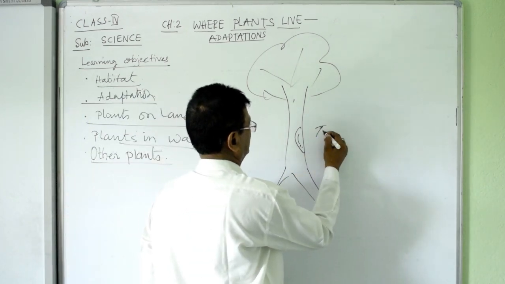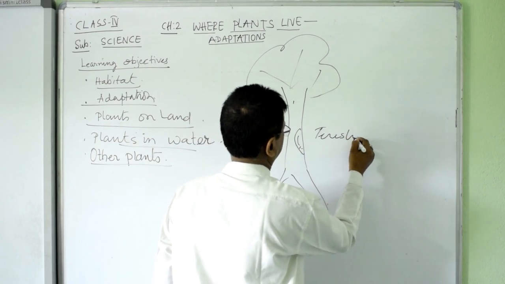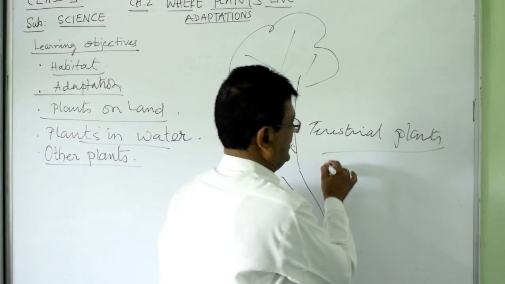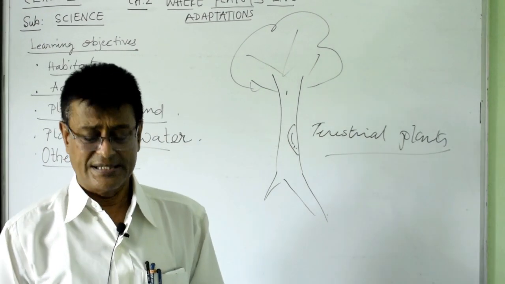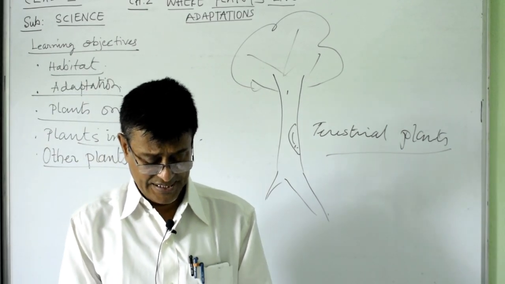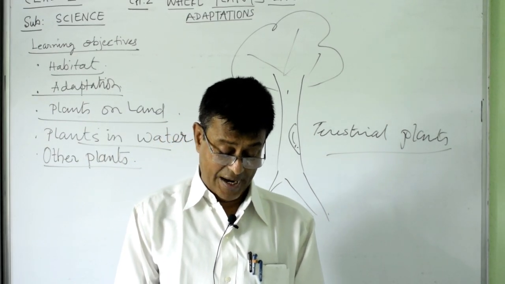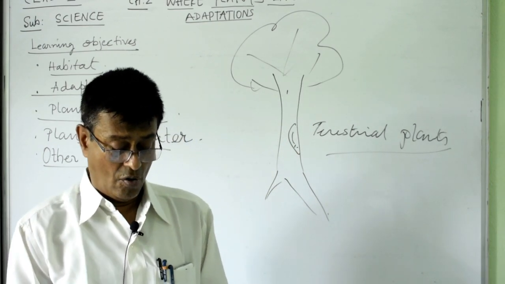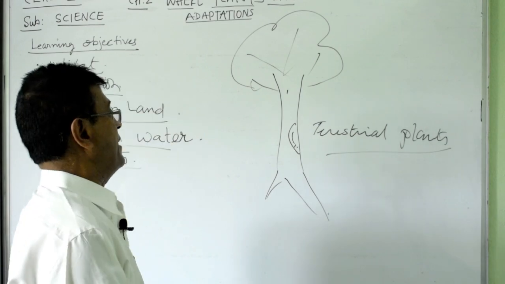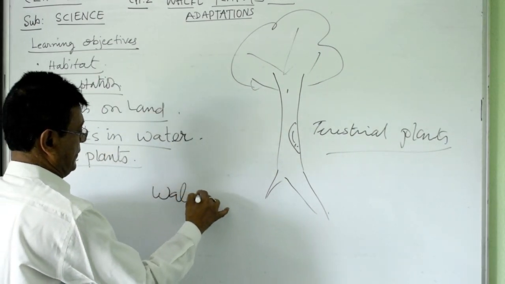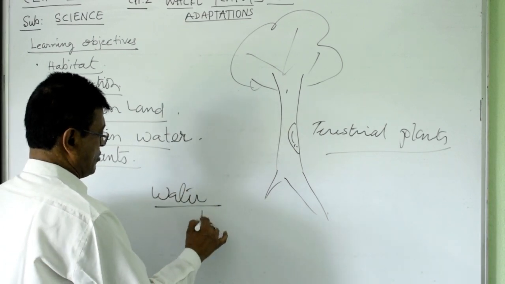Terrestrial plants. So they are terrestrial plants. What plants are they? They are the terrestrial plants. And this habit is known as the terrestrial habit. And there are the plants which live on water. That is called aquatic habit. Water plants, that is known as aquatic plants.